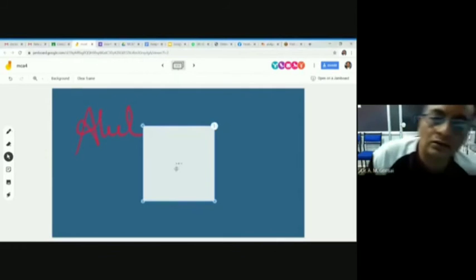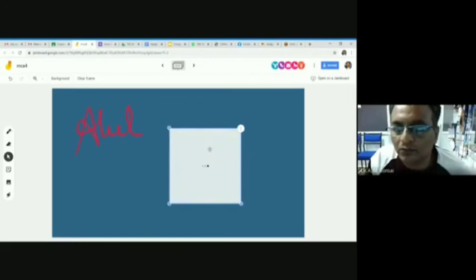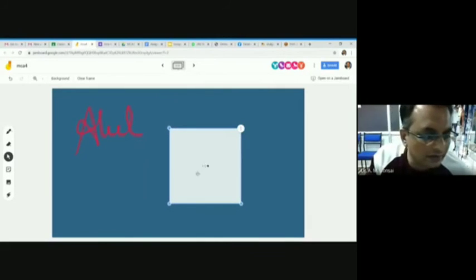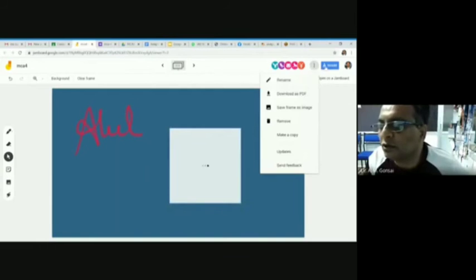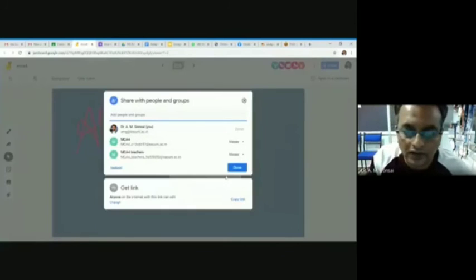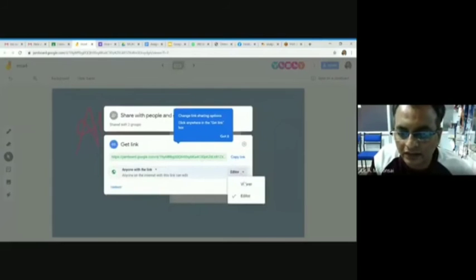So now this way you can select an image, but there may be some problem from my computer because of heavy load and recording in parallel. So this way you can add and search images. Now I am removing this person because I don't want to give full rights. Everyone can only view.